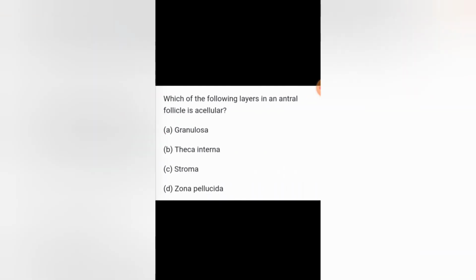Next question, which layer in an antral follicle is acellular? The layer which is not made up of cells is the zona pellucida, because the zona pellucida is a glycoprotein layer, so that is acellular.